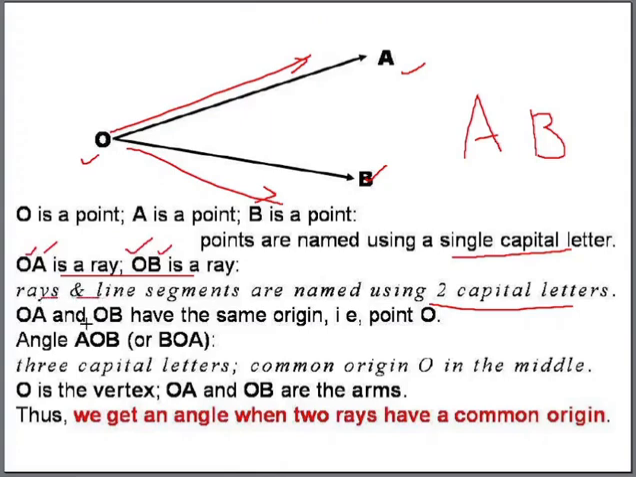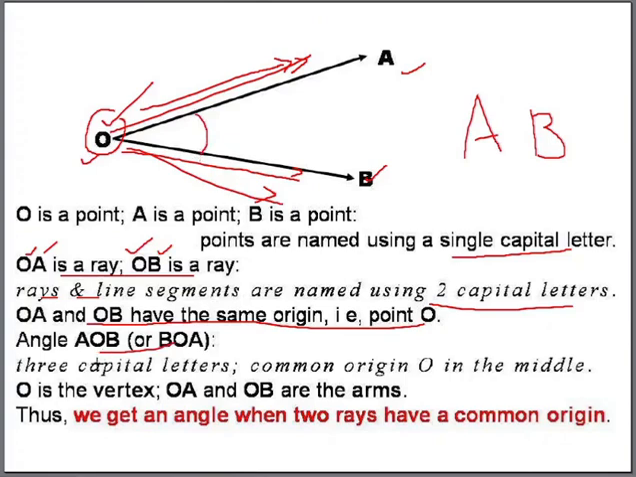OA and OB have the same origin. The starting point is the same. From O, the ray goes to A, and from O, this ray goes to B. So the starting point is O. The starting point is common. OA and OB have the same origin or starting point, that is point O. And now we get the angle AOB or BOA. This angle is called angle AOB or BOA.